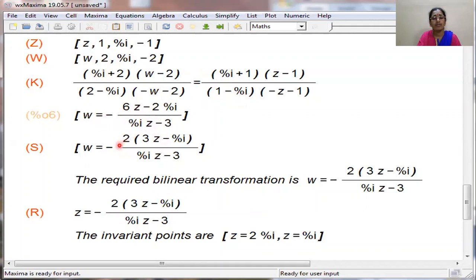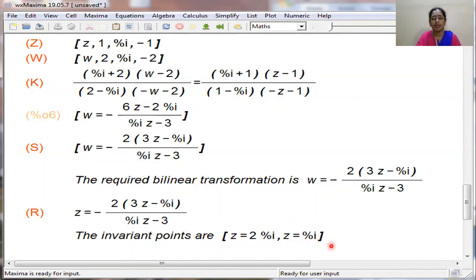So this is a simplified form of W, and the required bilinear transformation is this, that is 2 into 3Z minus I divided by IZ minus 3. And here we substitute W is equal to Z. So we obtain this, and here we solve for Z. When we solve for Z, we get the invariant points, that is Z is equal to 2I and Z is equal to I are the two invariant points.